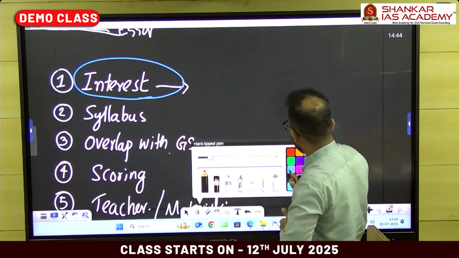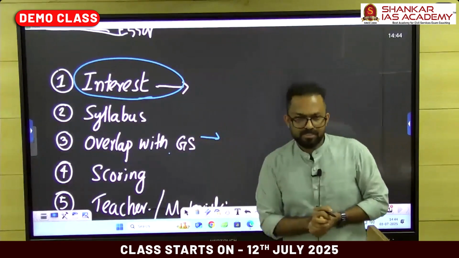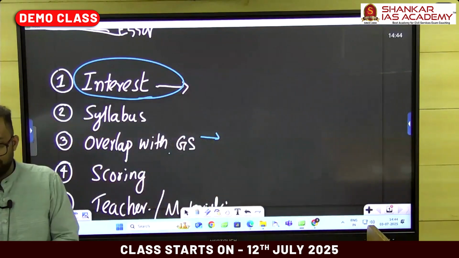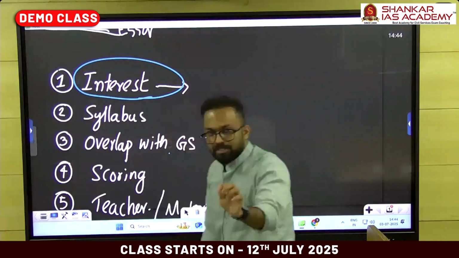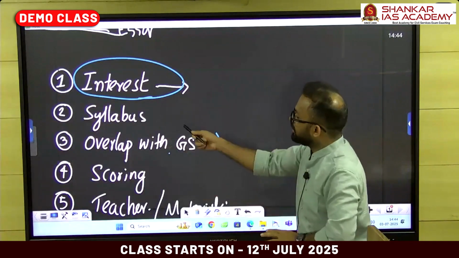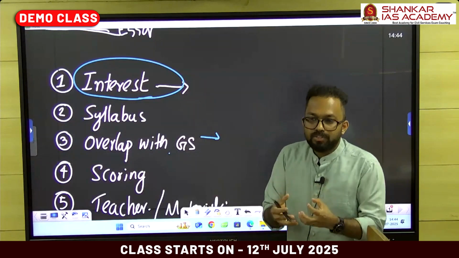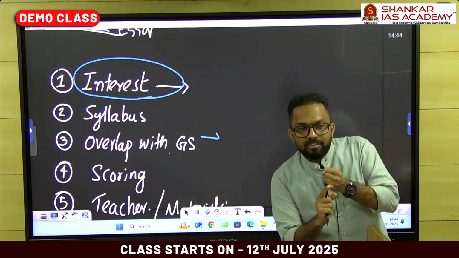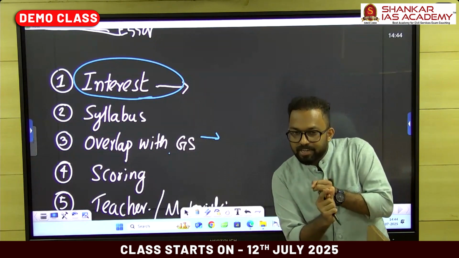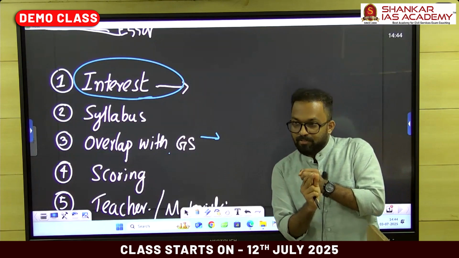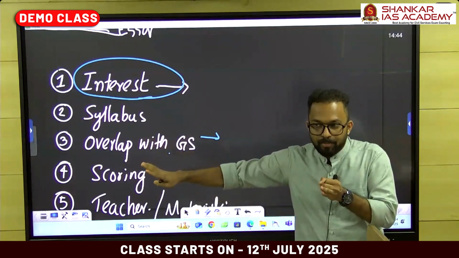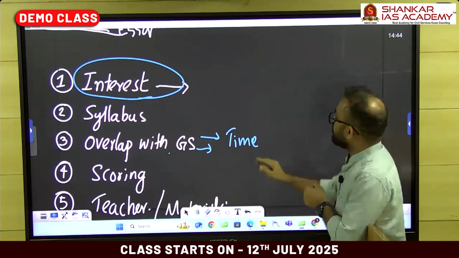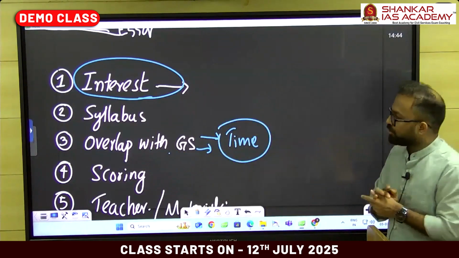The next important area is overlap with the GS papers: GS paper 1, GS paper 2, GS paper 3. These 3 papers, apart from that, there is essay also. Choosing an optional which has a greater overlap with the GS papers will give you an edge over the other aspirants. What I'm trying to say is you can save time in preparing for that particular GS paper if you have completed that optional paper. So there you have some edge in the time overlap with the GS papers.